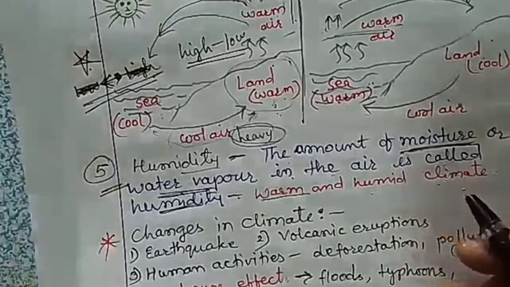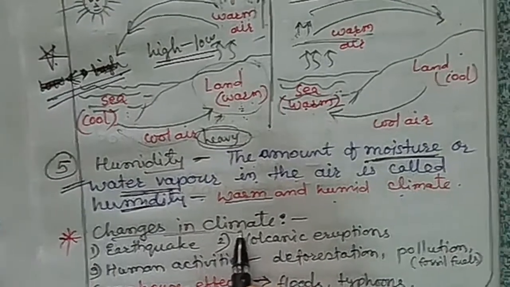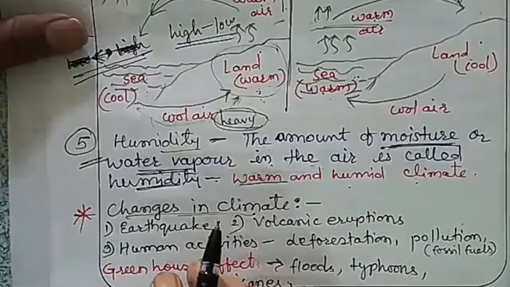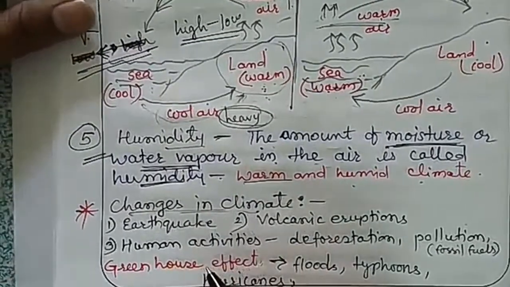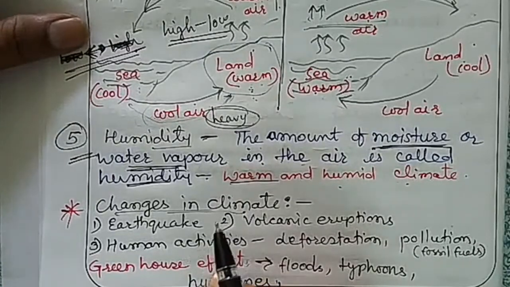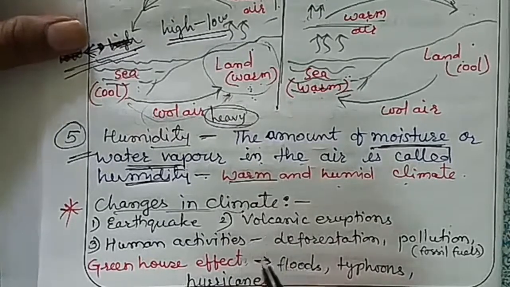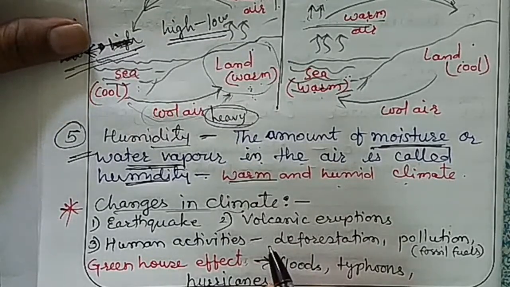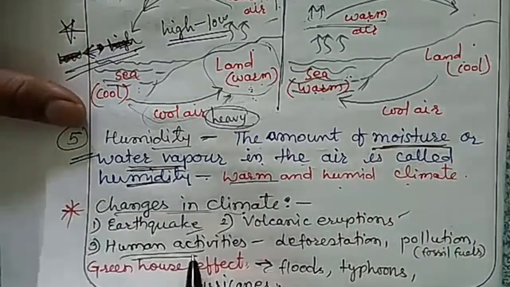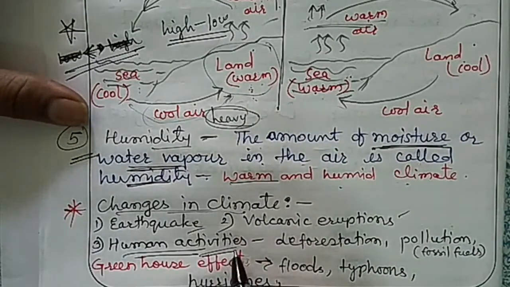Then we have one last topic, that is changes in climate. There are so many changes in the climate because if we compare over a period of thousands of years, we have different climatic conditions than thousands of years before. There are many reasons for climatic changes, like earthquakes and volcanic eruptions, and also human activities. This is very important, human activities. Which type of human activities affect the climate?